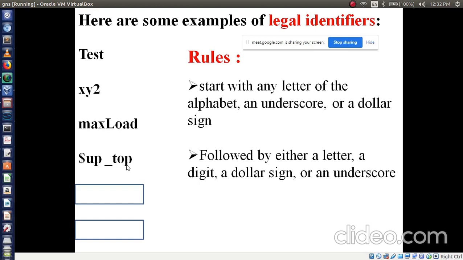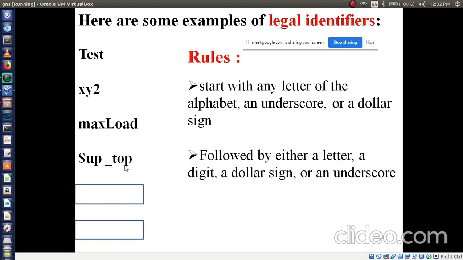Next I am using underscore. Underscore also I can use. See here, second rule: followed by either letter or digit or dollar sign or an underscore. So I am using underscore here. So it is a valid variable.